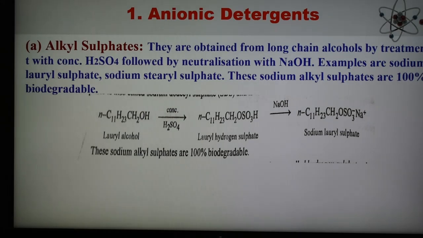So sodium lauryl sulfate and sodium stearyl sulfate are obtained in this way, that is, by reaction of the alcohol with concentrated sulfuric acid followed by neutralization with sodium hydroxide.